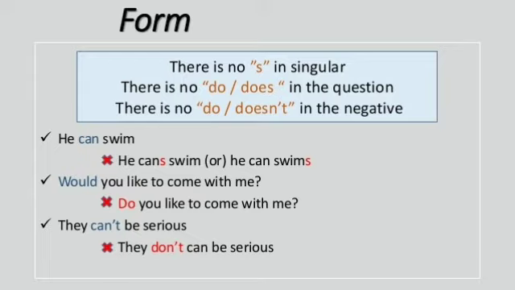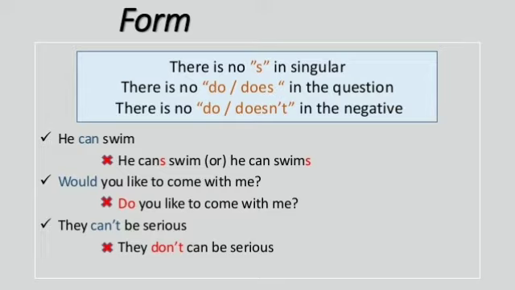And there is no do or does in the question, and no do or doesn't in the negative sentence. Now see the example of how, if we put s or es or do in a sentence with a modal, the sentence becomes wrong.